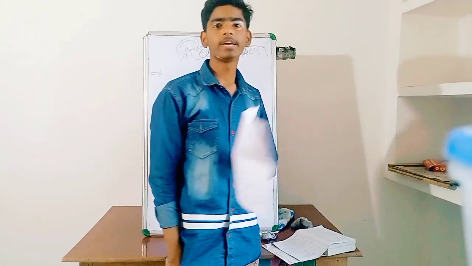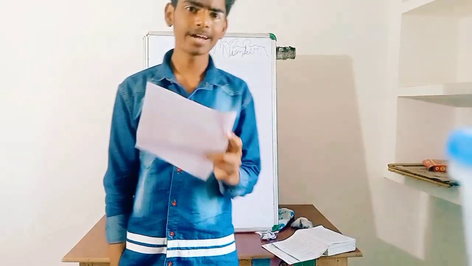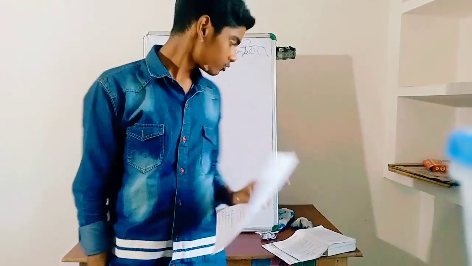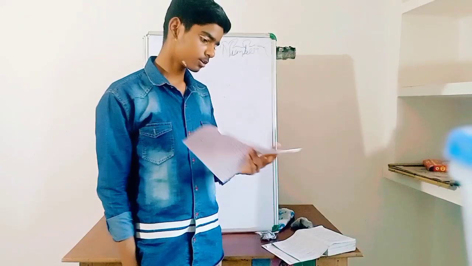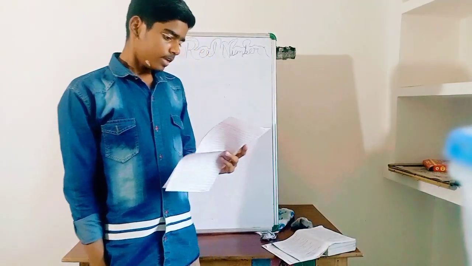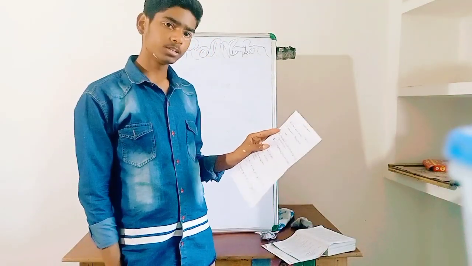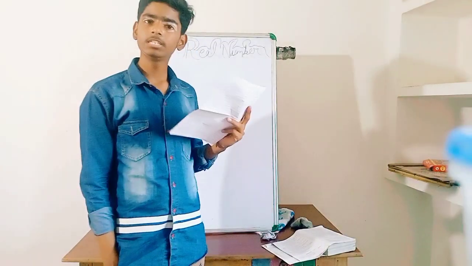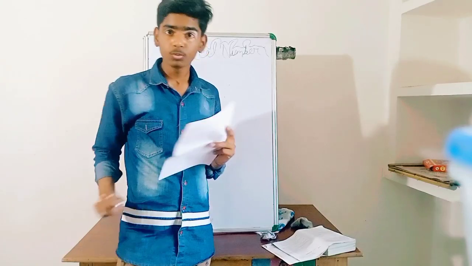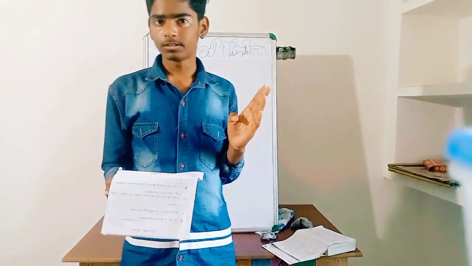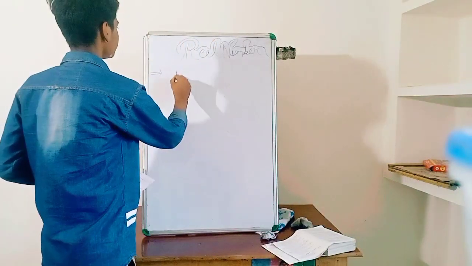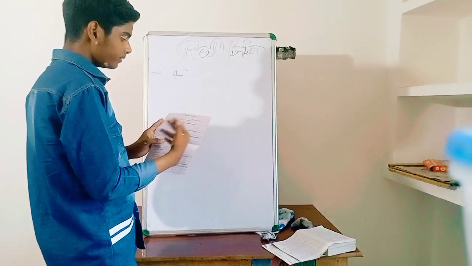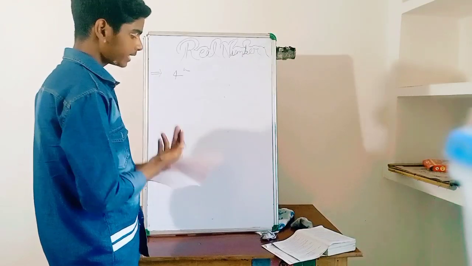So, here are the PYQs and also the questions of R.S. Agrawal and NCERT, which I have taken on this page, and we also have to solve the exercise of R.S. Agrawal. Here a question is given: check whether 4 to the power n can end with the digit 0 for any natural number n.